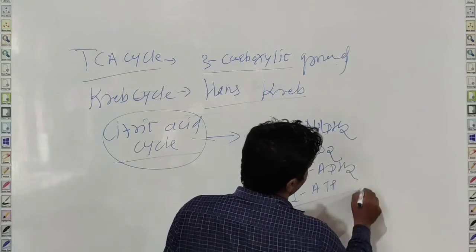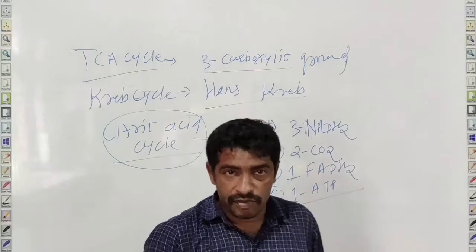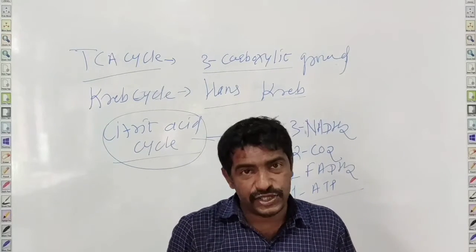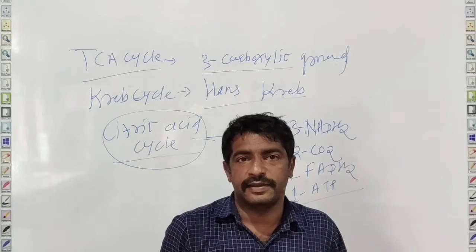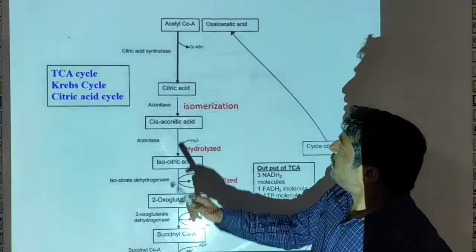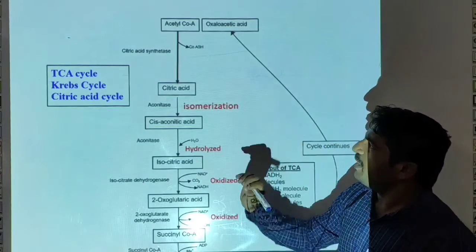So we will see the different reactions of the TCA cycle.